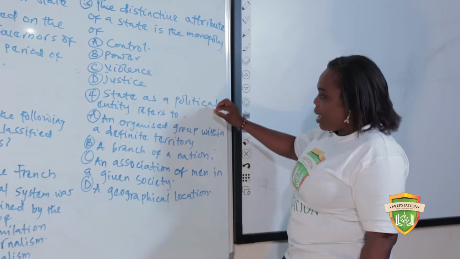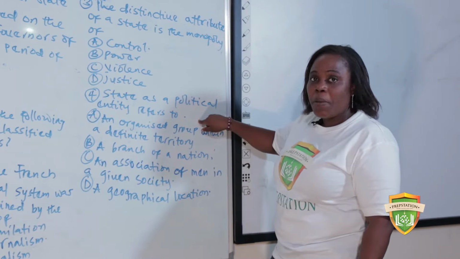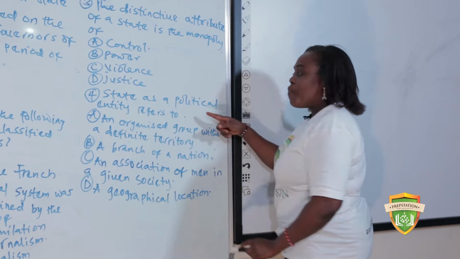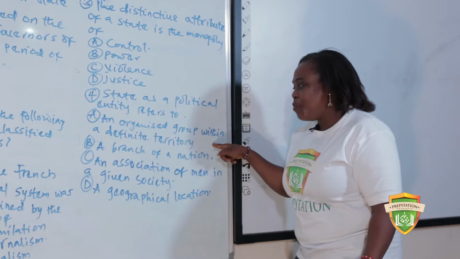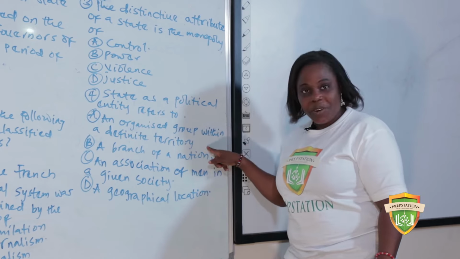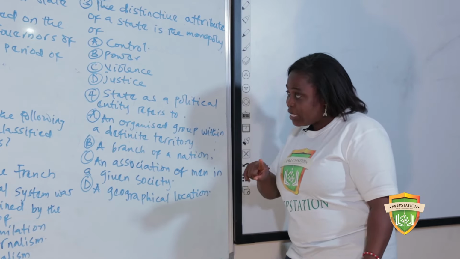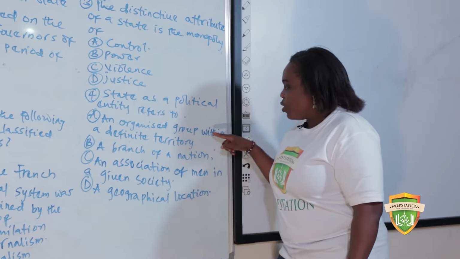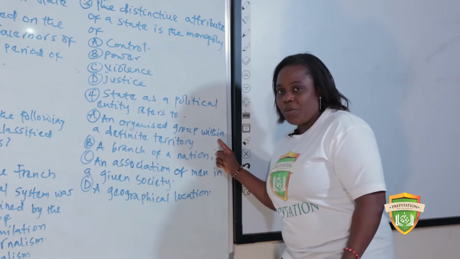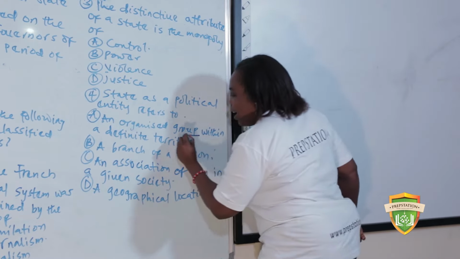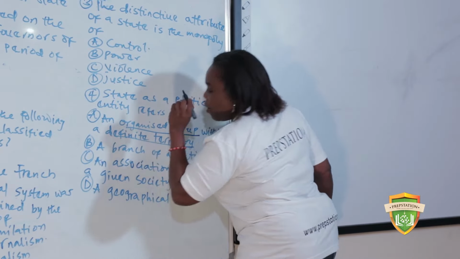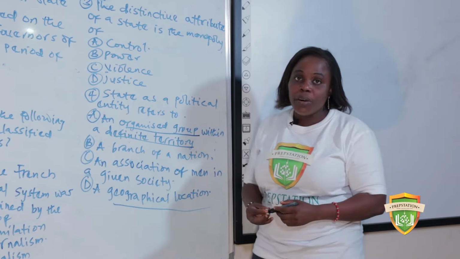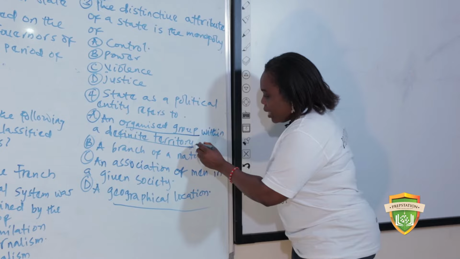Now imagine, let's place this answer in this number 4 statement. State as a political entity refers to an organized group within a definite territory. I hope you got that. I'm going to say it again. State as a political entity refers to an organized group within a definite what? Territory. So 2 key words here, organized group and definite territory. So if you just say geographical location, no, you're wrong. Please take note of that. So our answer is A.